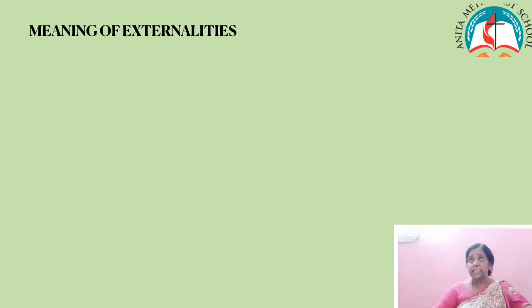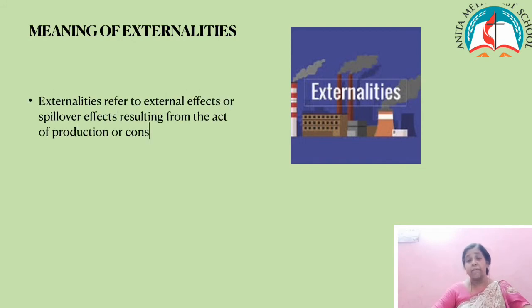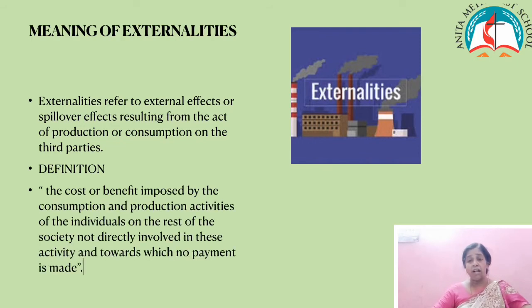And the externalities arise from both production and consumption and may be beneficial or adverse. The beneficial externalities are called positive externalities and the adverse externalities are called negative externalities.